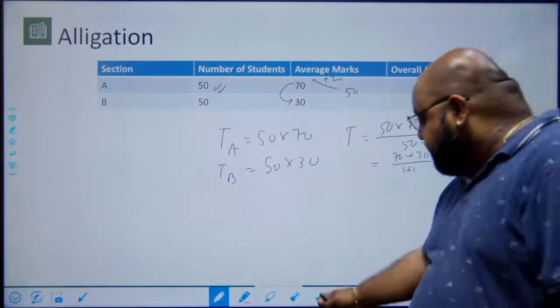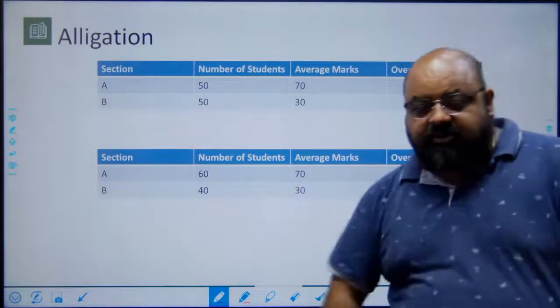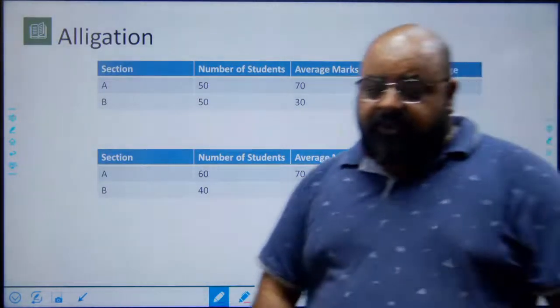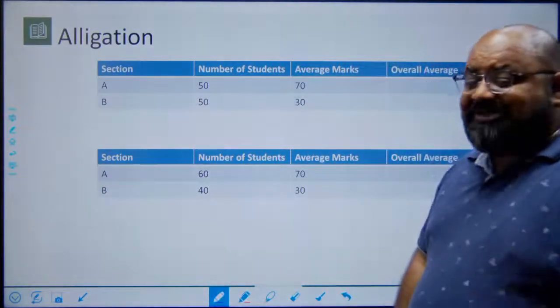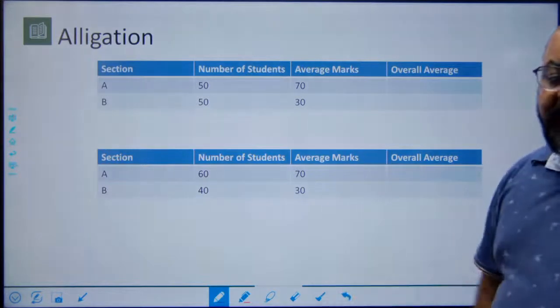If the number of students change. For example, if I look at the second situation, there are 60 students in section A, 40 in section B. Average marks of the first group of students is 70. The average of the second group of students is 30. What will be the overall average now?